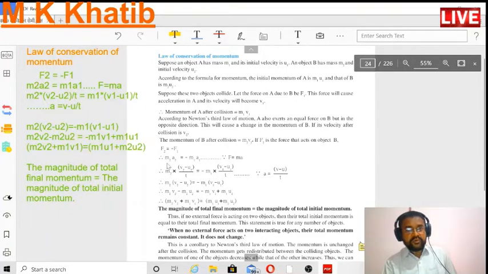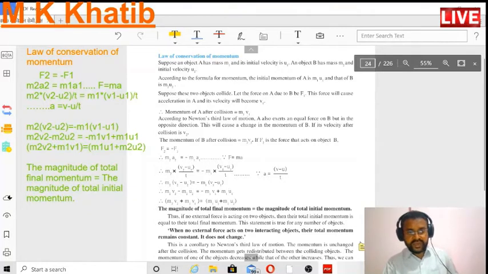Therefore, m2 a2 is equal to minus m1 a1. Here a means acceleration, and it is converted into its equation, that is, final velocity minus initial velocity upon t.